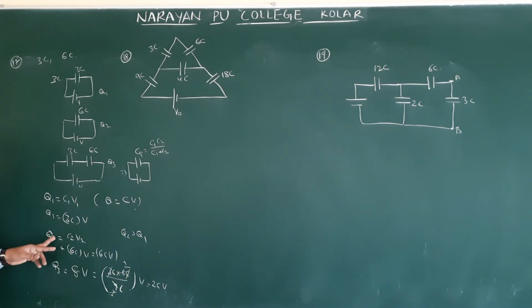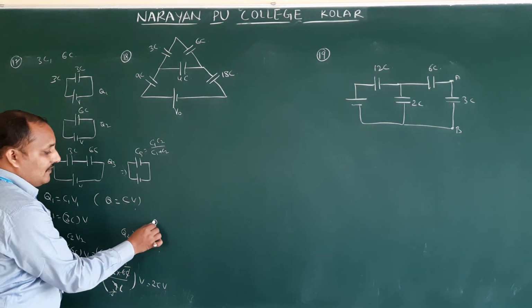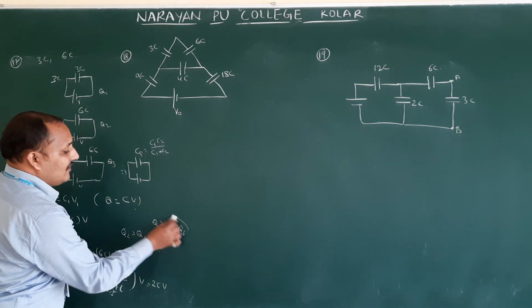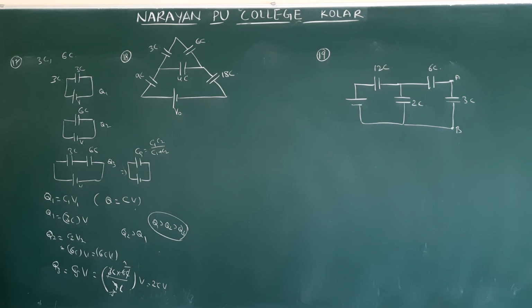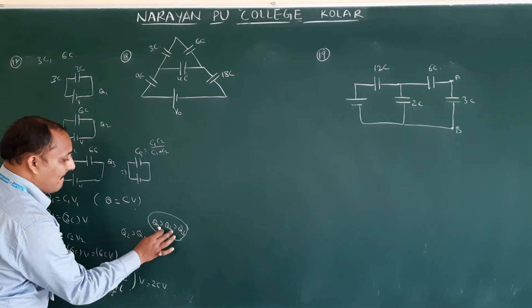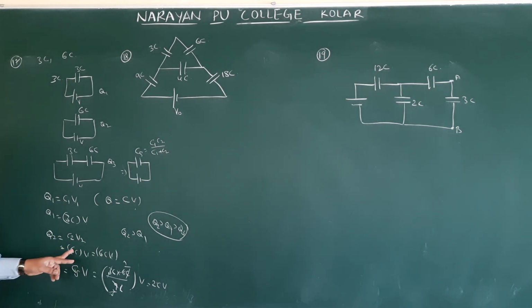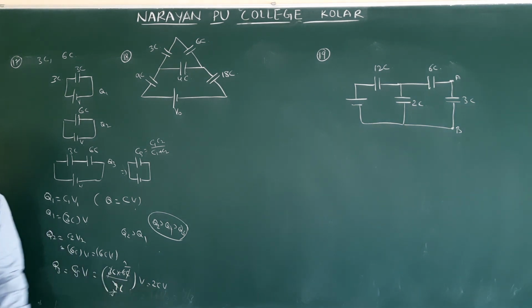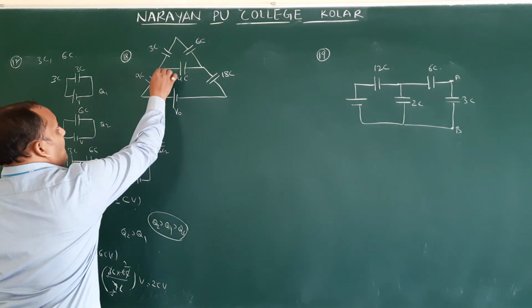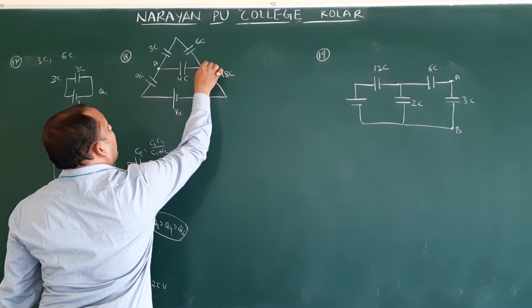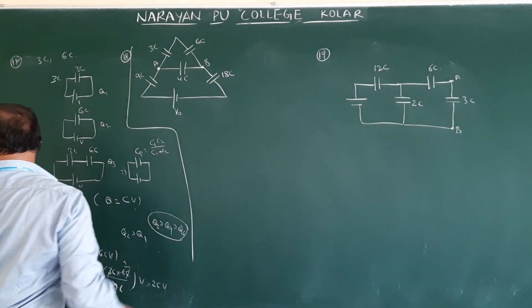Therefore, now Q2 is greater than Q1, which is greater than Q3. Compared to Q3, these two are more. Compared to these two, Q1 is more. Sorry, Q2 is more. Q2 is greater than Q1. The charge on the second capacitor is more. Next, the charge on the first capacitor. Last, the charge on the resultant capacitor. So that is about question number 17. Option 4. Next is question number 18. The potential difference between A and B. So this one. This is A. This is B. So this one they ask.